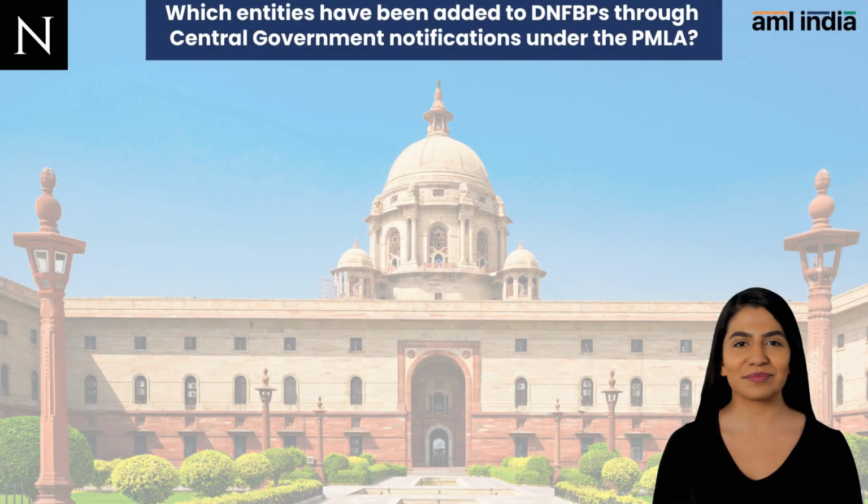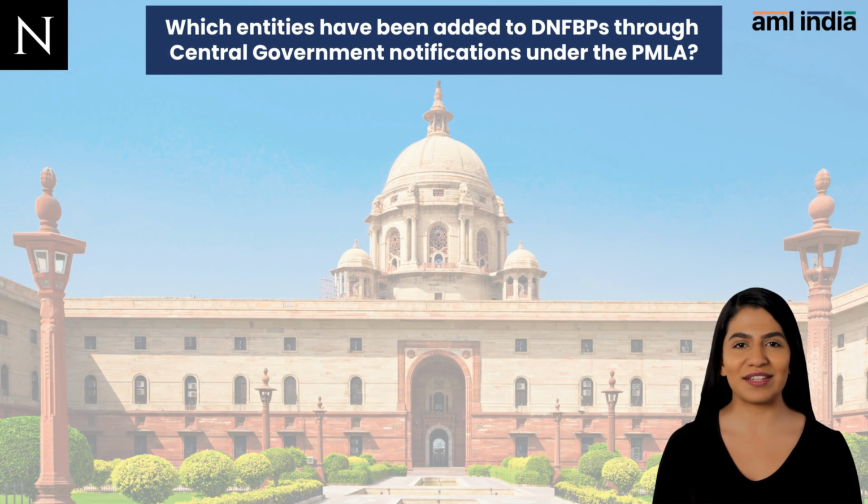Now, let us discuss the entities included in the category of DNFBPs through central government notifications under the PMLA. Over the years, the central government has expanded the list of DNFBPs to curb the money laundering risks emerging from new trends and typologies of money laundering, terrorism financing, or proliferation financing.